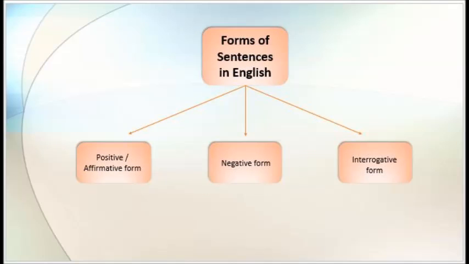If you saw my previous videos, you know that in English we have three kinds of sentences. We have the positive or affirmative form, we have negative form and interrogative form. For that we will see the rule how to make correct future with each of these forms.